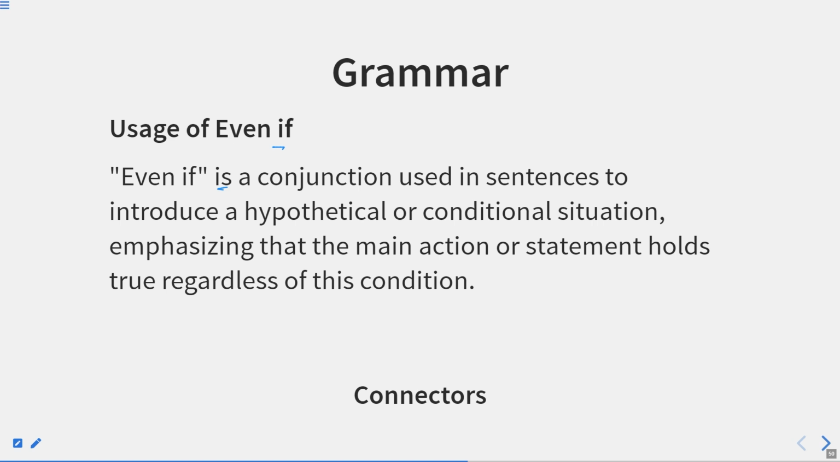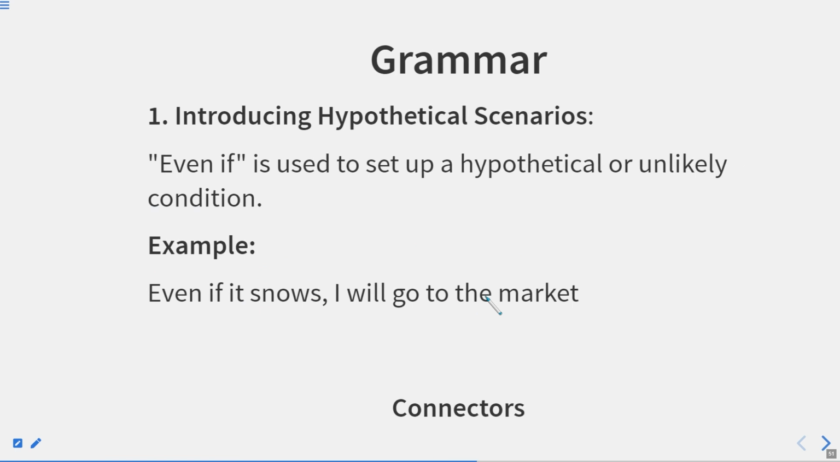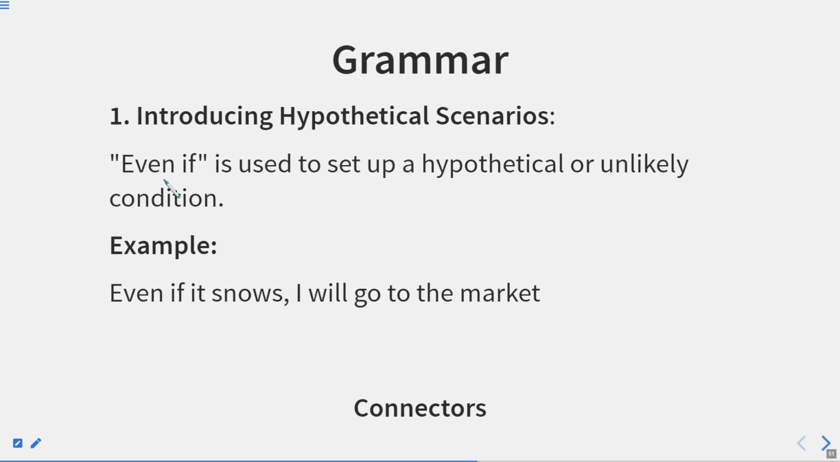Usage of even if. Even if is a conjunction used in sentences to introduce a hypothetical or conditional situation, emphasizing that the main action or statement holds true regardless of the condition. That means it does not affect at all. Even if is used to set up a hypothetical or unlikely condition. For example, even if it snows, I will go to the market. So whatever happens, I will go. So this is how we can use the word even if.